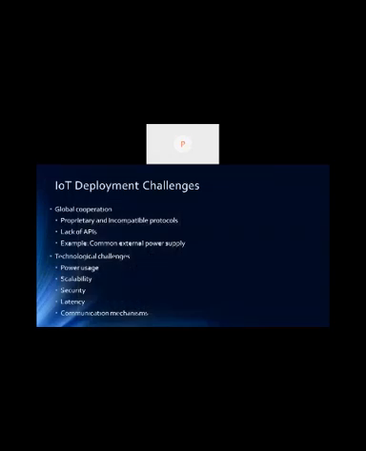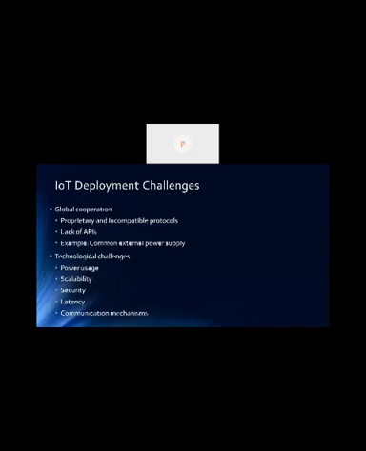Now we talk about the IoT deployment challenges. We have seen that IoT is a complex ecosystem. So there is no proper standard for IoT that defines each and every rule for it.